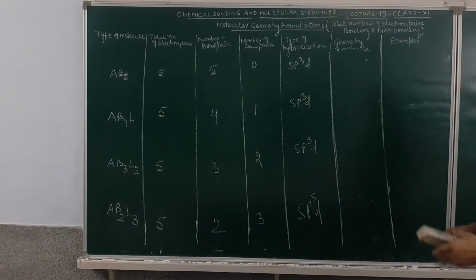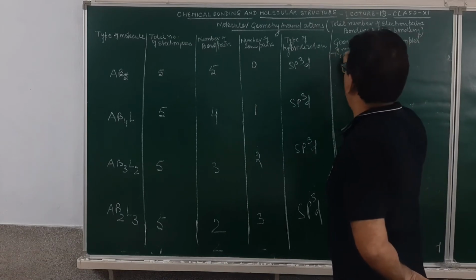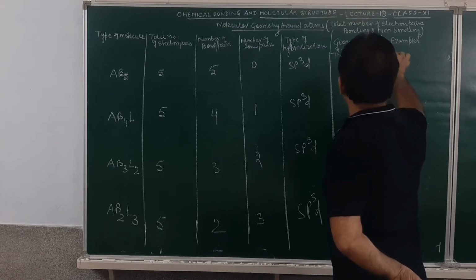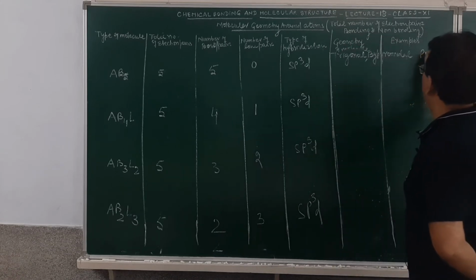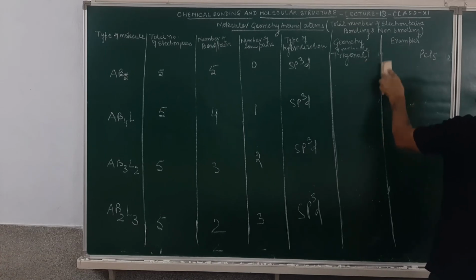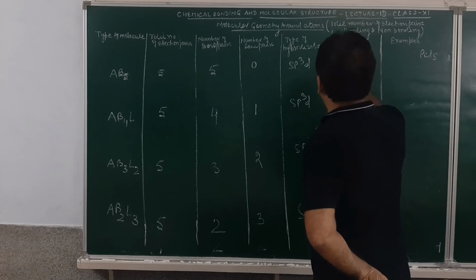Yes. Geometry will be trigonal bipyramidal. Example like PCl5. Geometry of the molecule will be trigonal bipyramidal, like the PCl5 molecule.